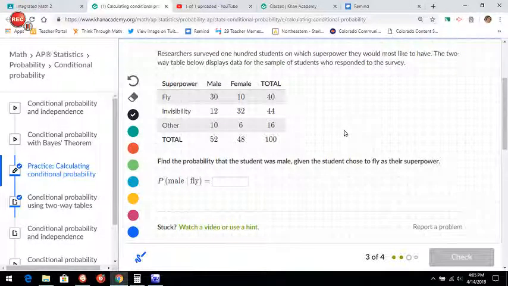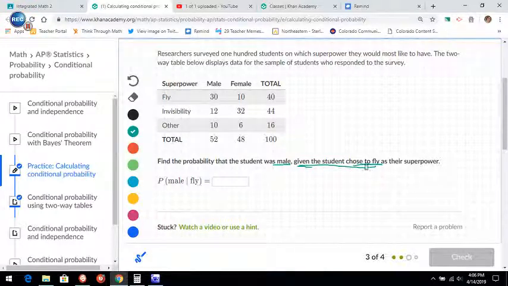Okay, here's another two-way table. Researchers surveyed 100 students on which superpower they would most like to have. The two-way table displays data for the sample of students who responded to the survey. So find the probability that the student was male given that the student chose to fly.